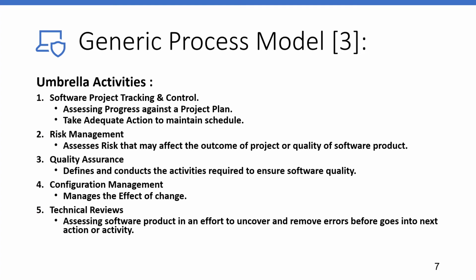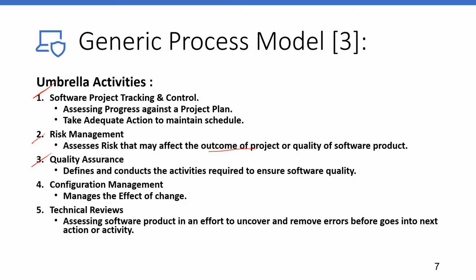Under umbrella activities, software project tracking and control assesses progress against the project plan and takes adequate action to maintain the schedule. Next, risk management assesses the risks that may affect the outcome of the project or the quality of the product.